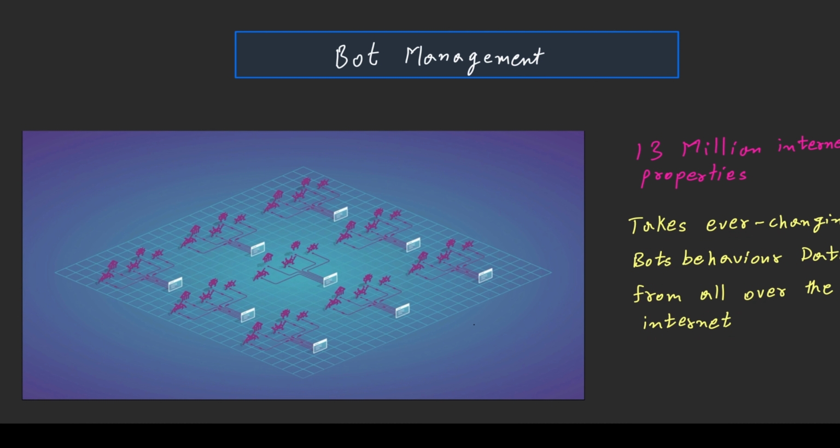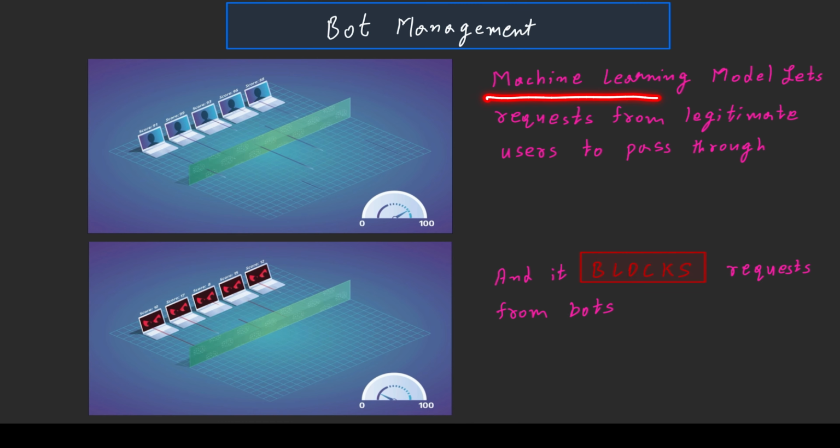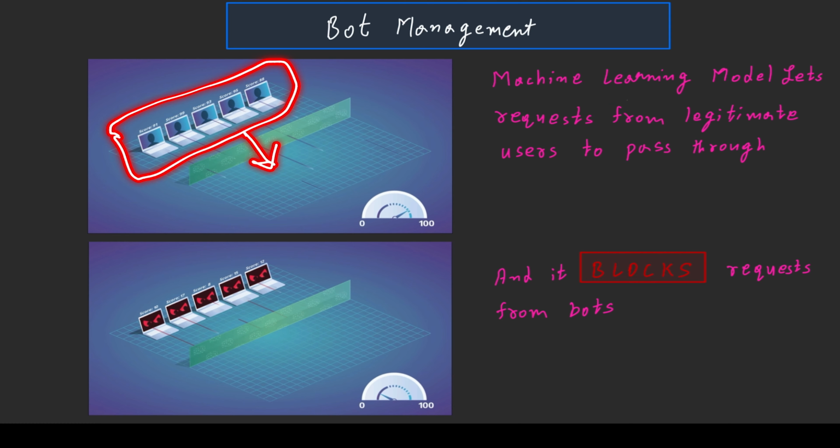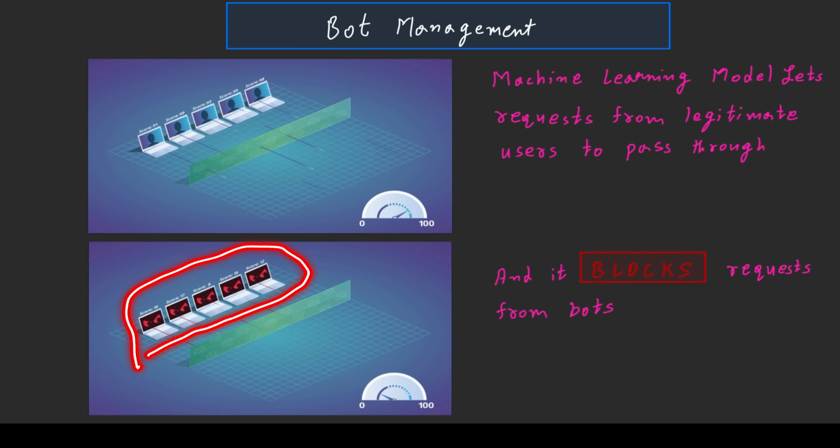So what exactly does it do with that data? Cloudflare prepares a machine learning model with that internet data of bot patterns, and that machine learning model lets legitimate users like us pass through the Cloudflare Frontline check. And that particular model blocks the bots based on scores calculated by the model.